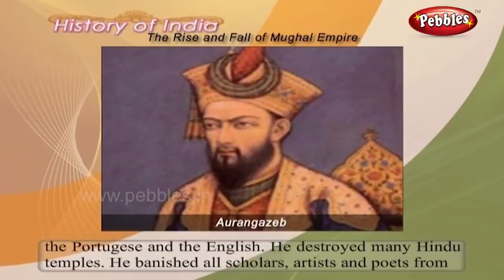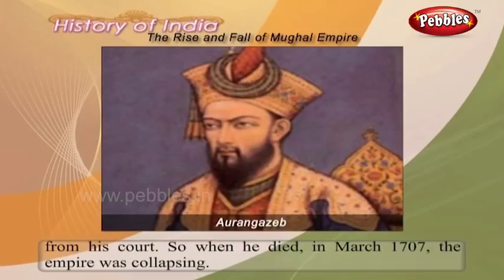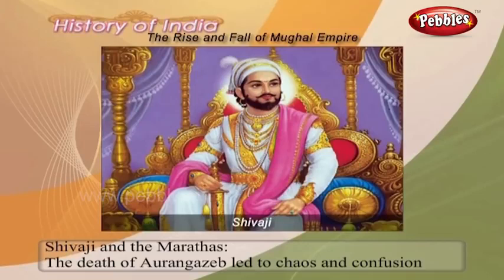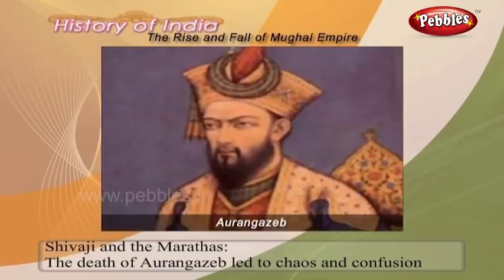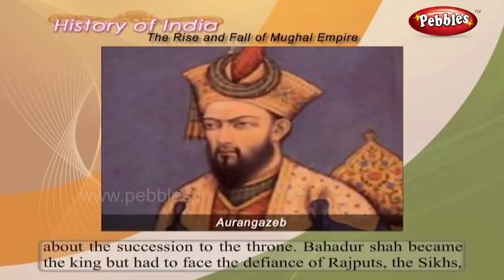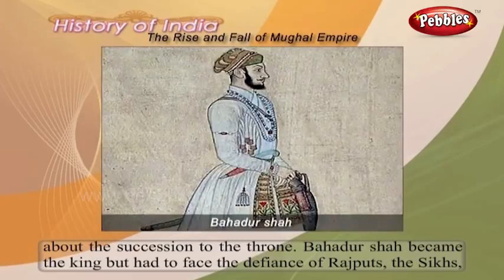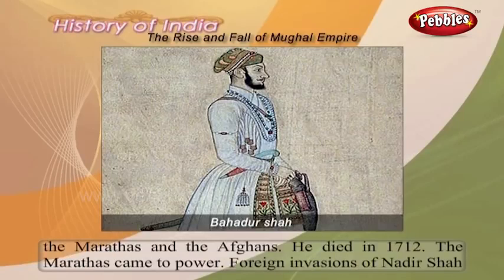He destroyed many Hindu temples. He banished all scholars, artists and poets from his court. So, when he died in March 1707, the empire was collapsing. Shivaji and the Marathas. The death of Aurangzeb led to chaos and confusion about the succession to the throne. Bahadur Shah became the king but had to face the defiance of the Rajputs, the Sikhs, the Marathas and the Afghans. He died in 1712.